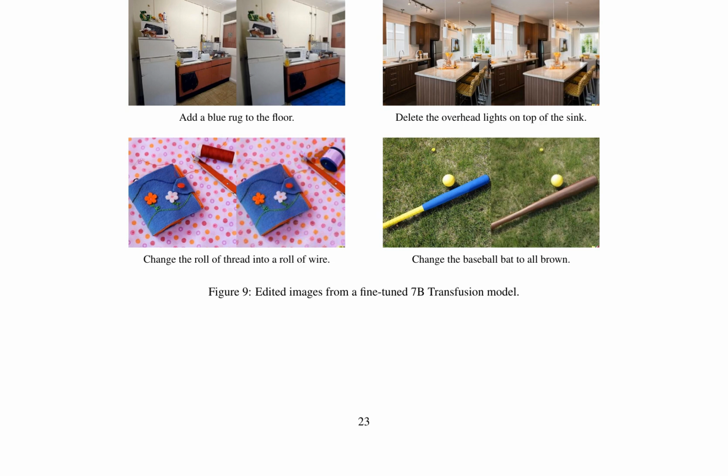In conclusion, the fine-tuned 7B transfusion model demonstrates impressive capabilities in editing images according to user-defined specifications. Its technical underpinnings involve sophisticated neural networks and machine learning techniques, which are critical for achieving accurate and efficient image manipulation. As this technology continues to evolve, it is essential to consider both its potential benefits and challenges, particularly in terms of ethical implications and responsible use.